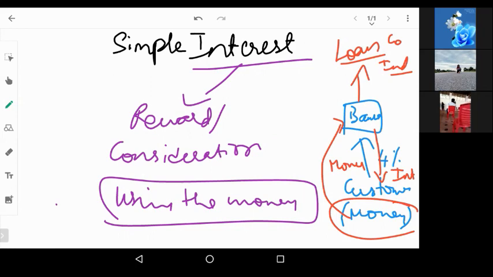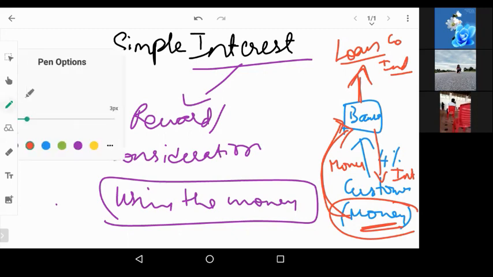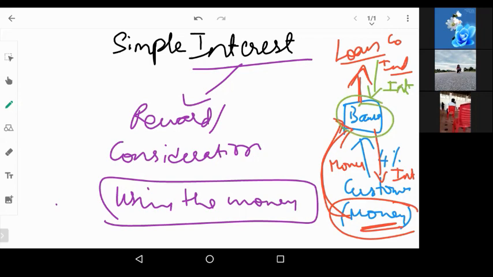So the bank is taking money from normal people and giving loans to others. It is using the same money to give loans to others. Now, when they give a loan, these people have to pay back interest. Why do they have to pay the interest? Because they are using the bank's money. So that is why they are supposed to pay the interest. Clear? So interest is the reward or consideration for using up the money.